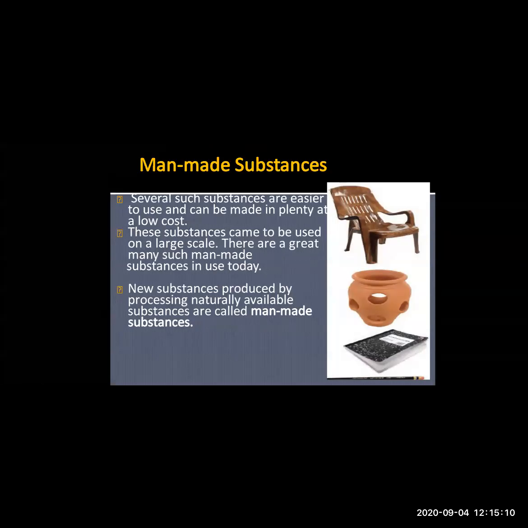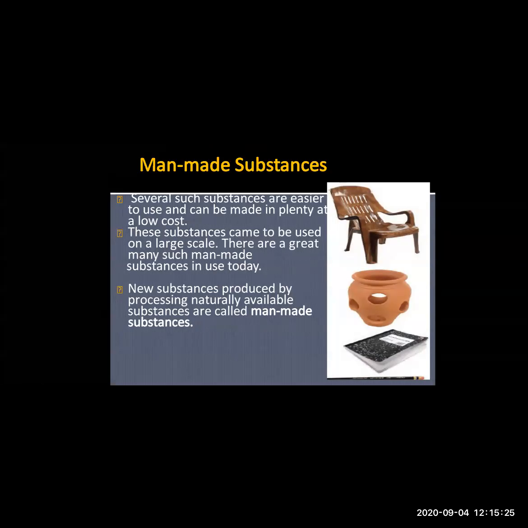Now what are natural substances? The things which are obtained from nature are called natural substances. Means the things which are easily available in nature, those substances are called natural substances.